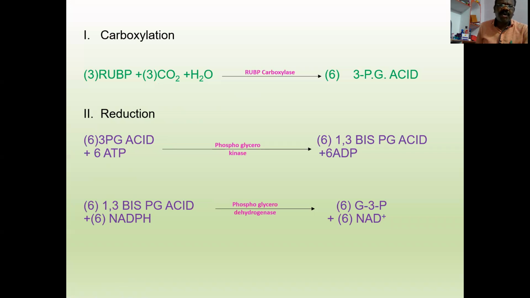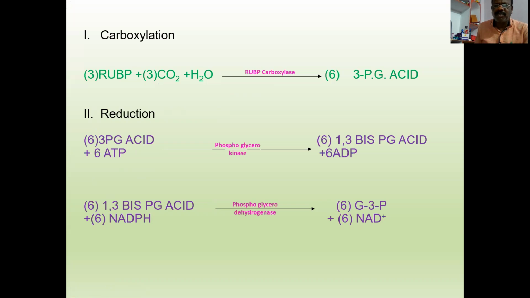First of all, the carboxylation reaction. 3 molecules of RuBP, ribulose 1,5-bisphosphate, are condensed with 3 molecules of carbon dioxide in the presence of RuBP carboxylase. As a result, 6 molecules of 3-phosphoglyceric acid are formed. Here Rubisco, the largest enzyme in plants, plays the pivotal role and acts in a dual role.